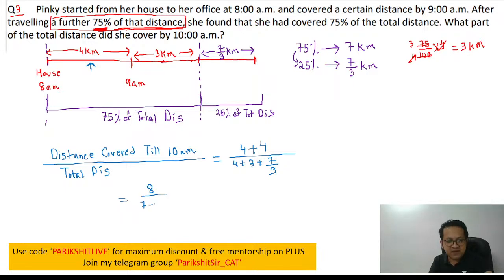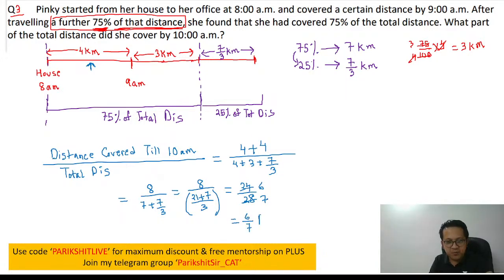8 divided by 7 plus 7 by 3. So this is becoming equal to 8 divided by 21 plus 7 divided by 3. So this becomes equal to 8 into 3, upar chala jayega, 24 by 28. So 4 6s are, 4 7s are. Answer is 6 by 7.